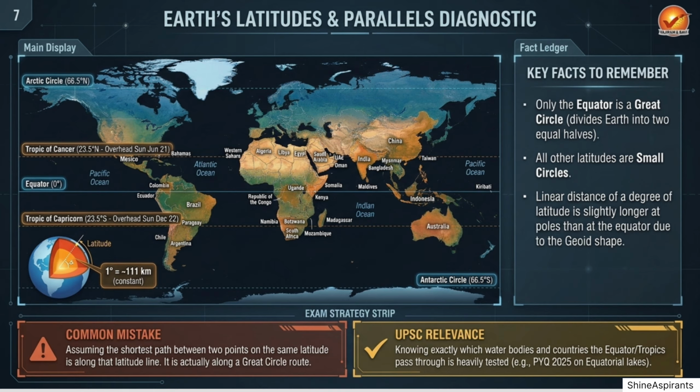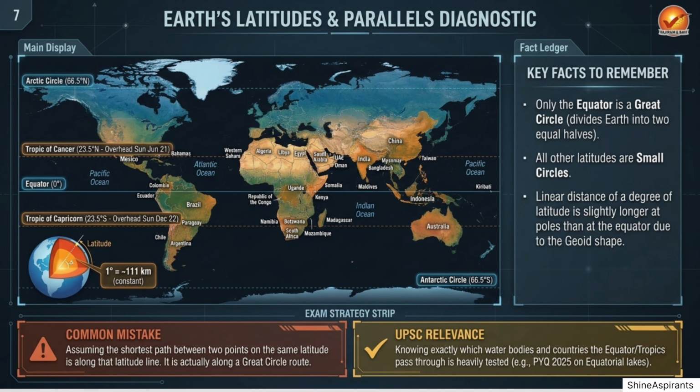Only the equator is a great circle. It passes through Earth's center, divides it into two equal halves, and represents the shortest path between 2 points on Earth. All other latitudes are small circles. What is a great circle? A circle passing through the center of the Earth and dividing it into two equal halves. It represents the shortest path between two locations on Earth's surface. The equator is the only latitude that qualifies, all other parallels are small circles.